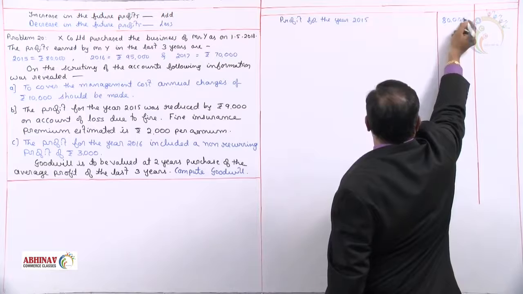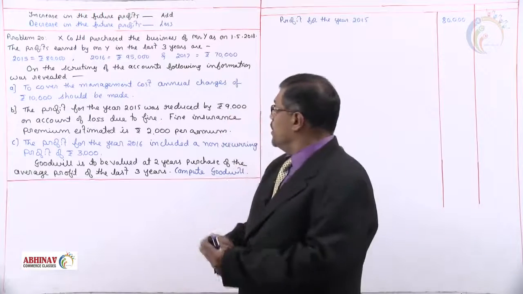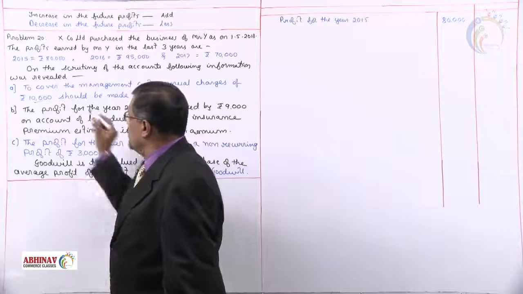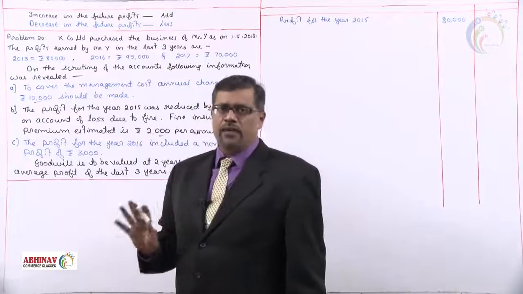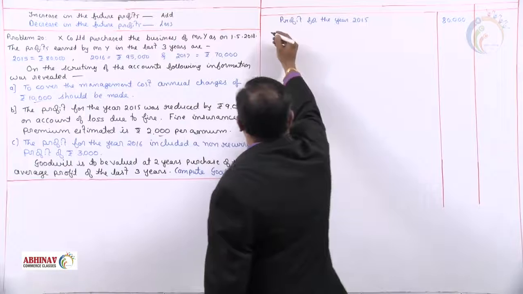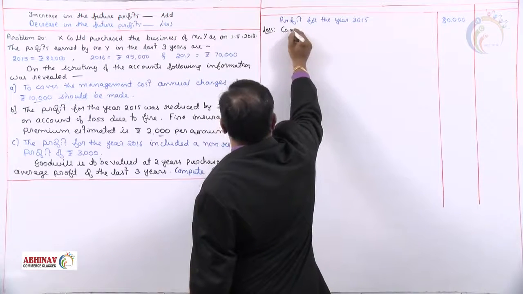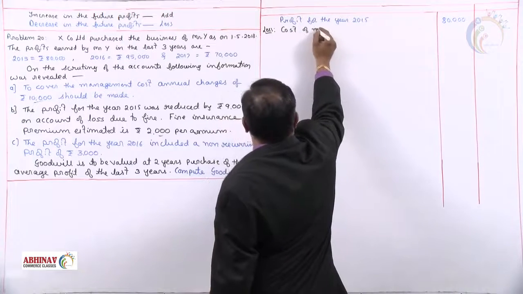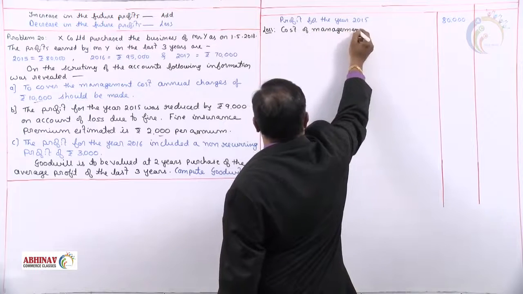Rupees 80,000. Now, as we have seen, there are 2 recurring expenses. One is rupees 10,000, another is rupees 2,000. Recurring will decrease the future profit. So, before we take up any other adjustment, we'll consider this. Less cost of management.